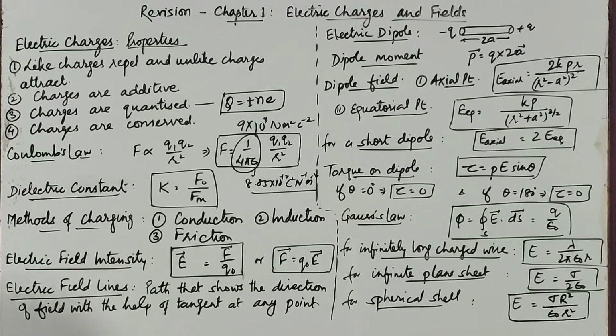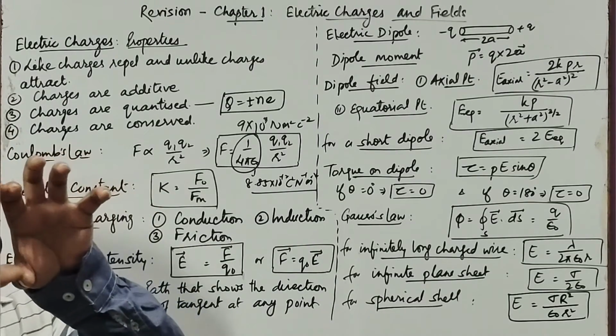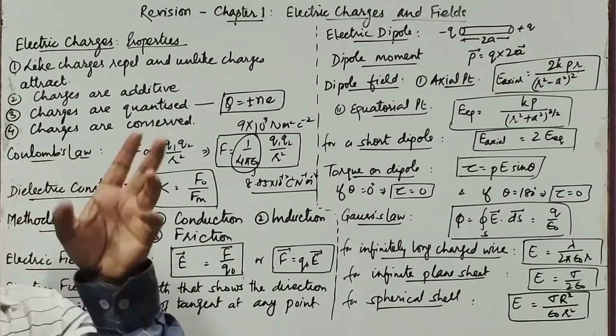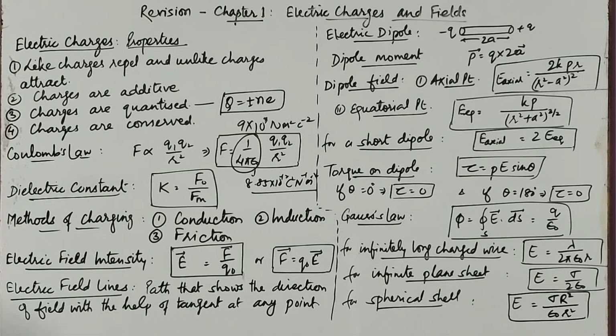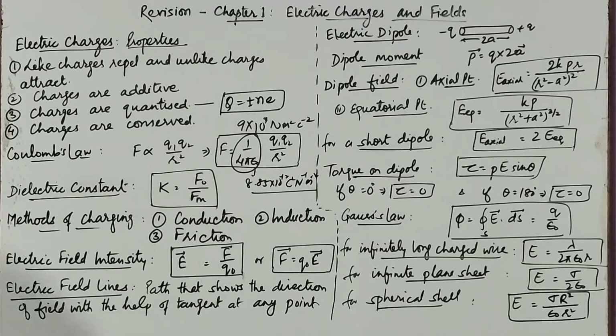After friction, once a body is charged, there are two more methods of charging another uncharged body: conduction and induction. Body A is charged, we bring body B and keep it in touch with body A. So body B will acquire some charge, and that charge will be of the same nature. If body A is positive, body B will also acquire a positive charge.